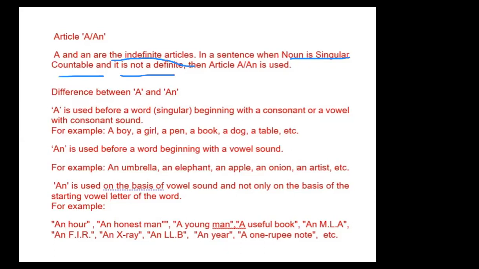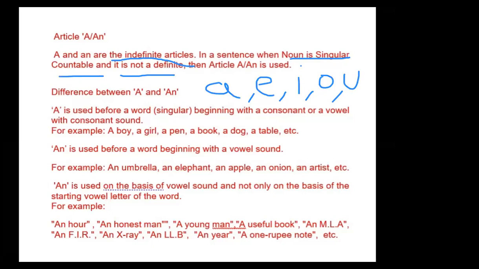A, E, I, O, U. Good. So these are vowels, and the rest of the 21 are consonants.